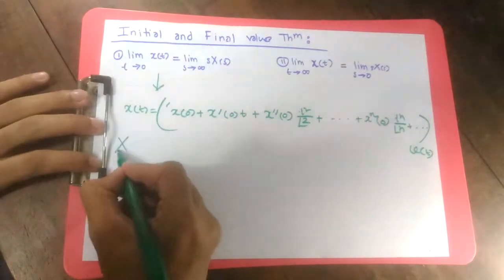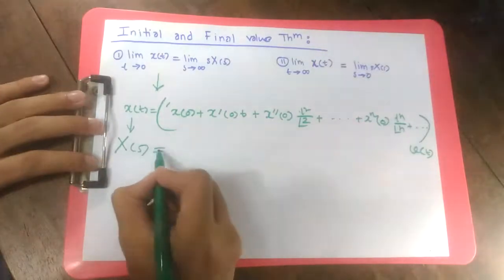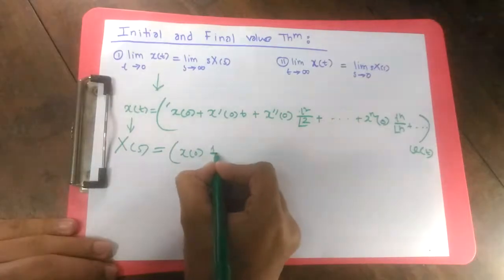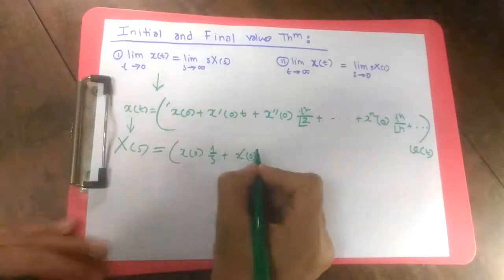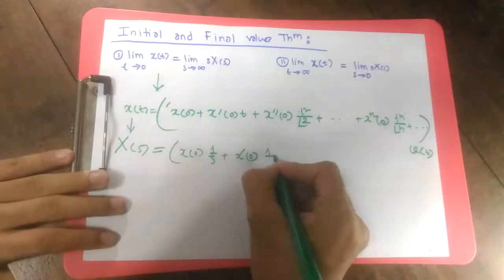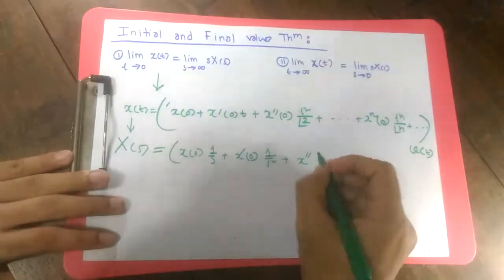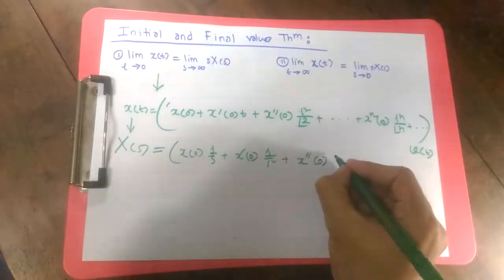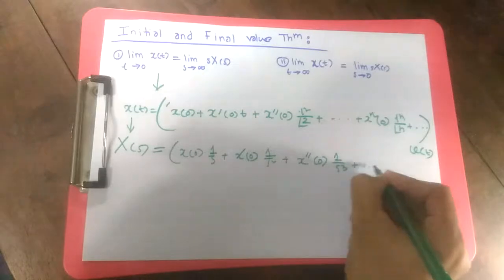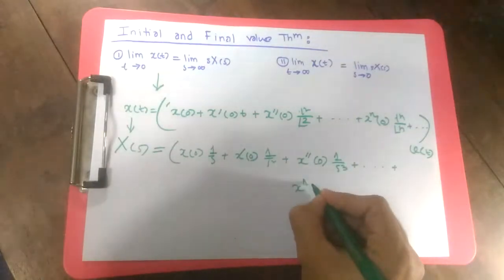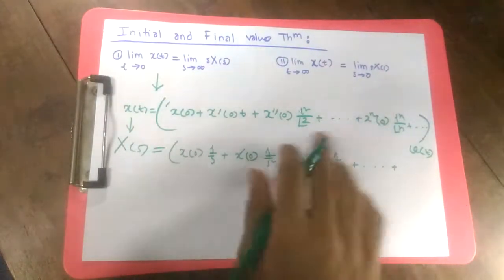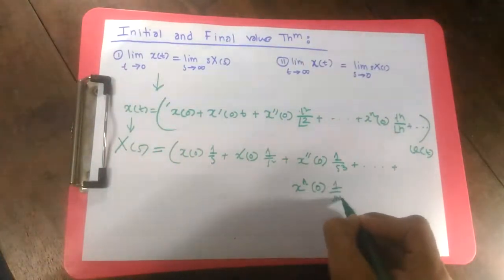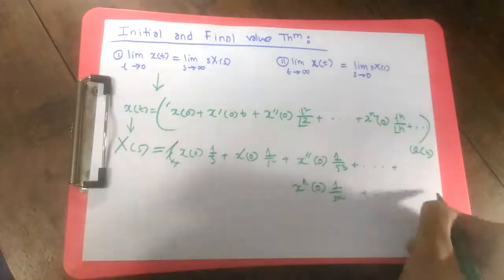So what is going to be x of s? Simply taking this equation in the Laplace domain, it's going to be x of 0 times u of t, which means 1 over s, then x dash of 0 times t u of t, which is going to be 1 over s square, plus x double derivative of 0 t square by 2 factorial times u of t, which is going to be 1 over s cube, and so on, up to x n of 0 times t to the power n over n factorial, which will become 1 by s to the n, and so on.